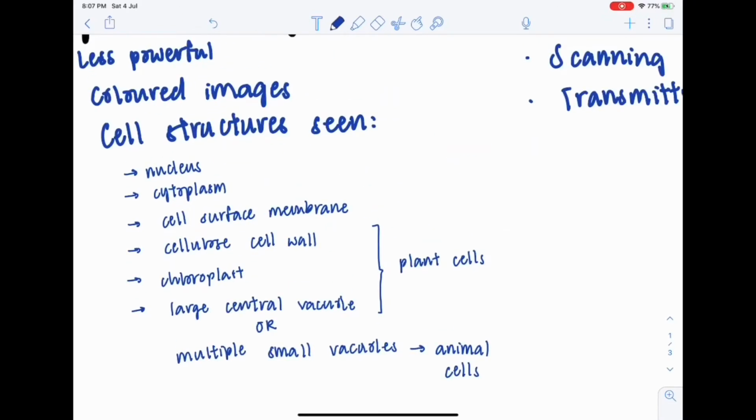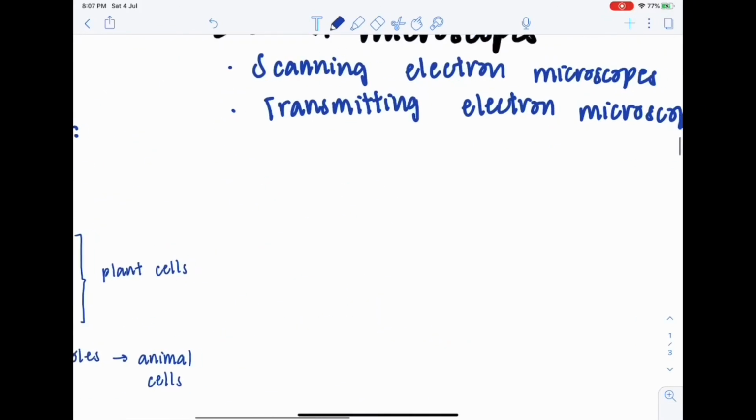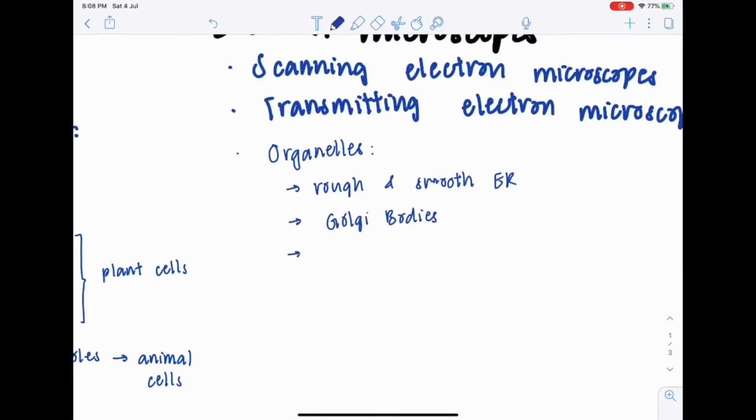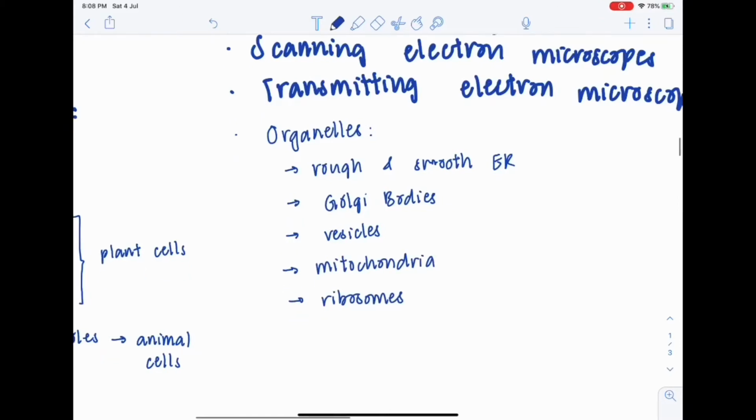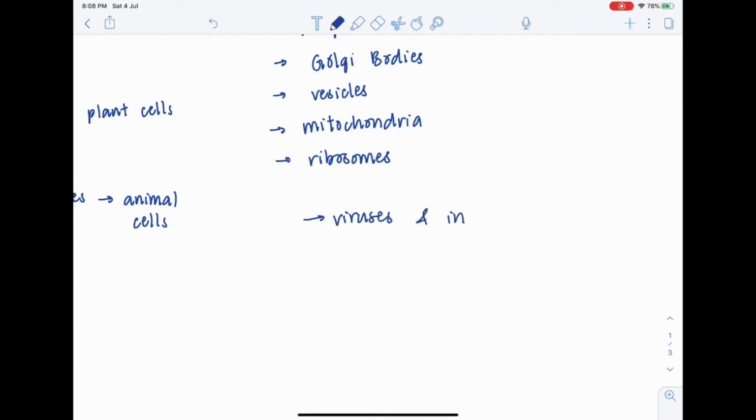For electron microscopes, there are two types, namely the scanning electron microscope, SEM, and the transmission electron microscope, the TEM. Organelles that can be seen under electron microscopes are the rough and smooth endoplasmic reticulum, Golgi bodies, vesicles, mitochondria, and ribosomes. Viruses and individual atoms can also only be seen under the electron microscope.